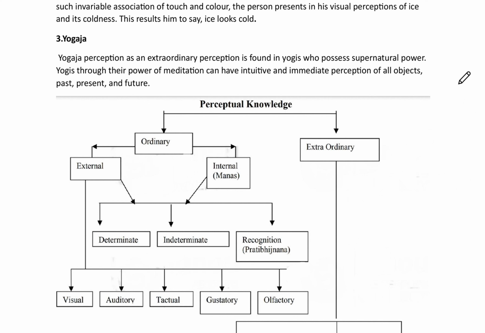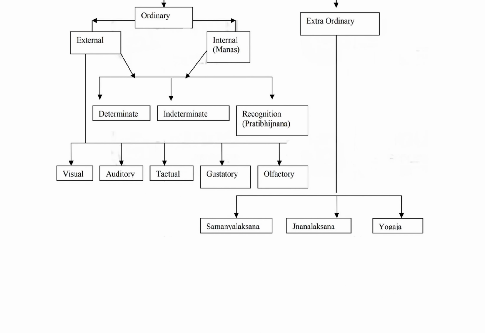We all know that a yogi tries to attain enlightenment and supernatural power. So they have that power of knowledge that common people don't have.